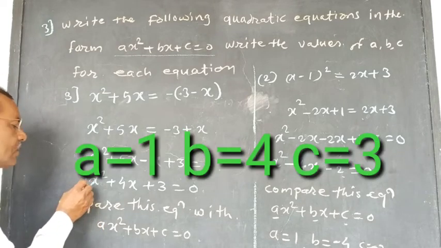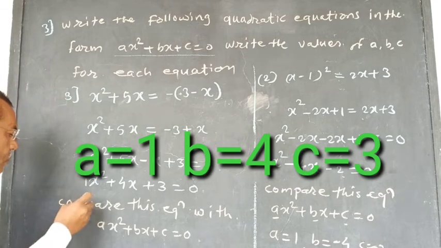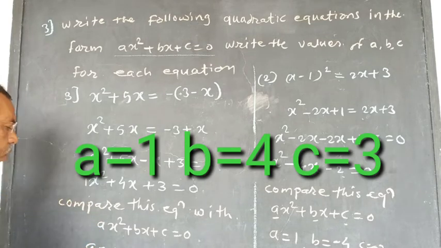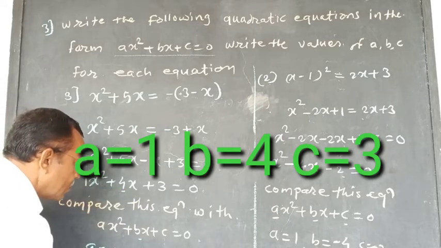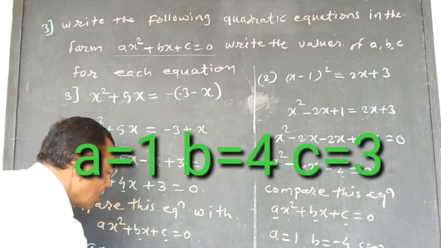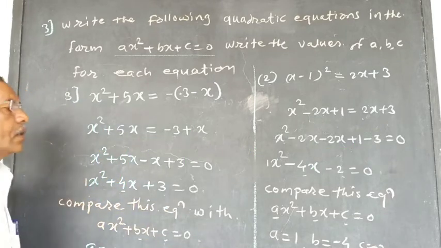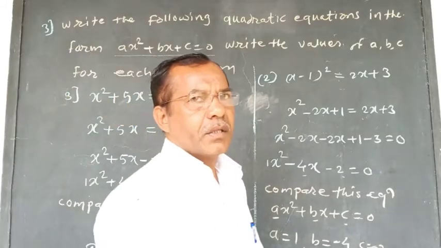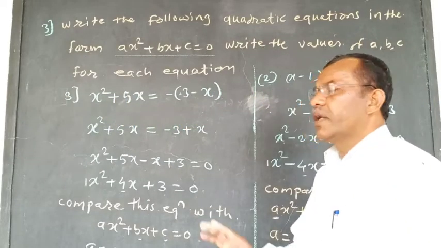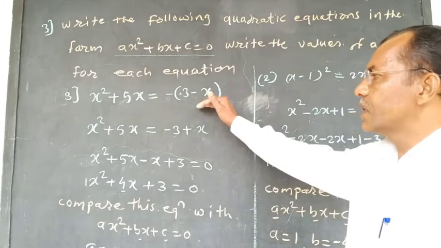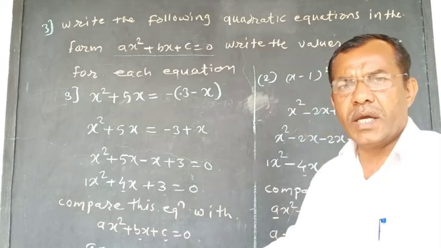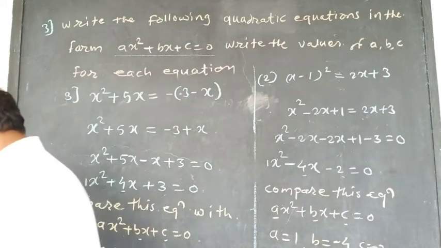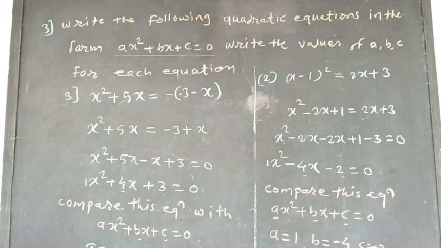Here is a coefficient 1, therefore a is equal to 1, comma, b, what is the value of b here? Plus 4, b is equal to 4, comma, c is equal to 3. It is the equation number 3rd or problem number 3rd. Very simple method. You have to convert it into the general form and then write the values of a, b and c.